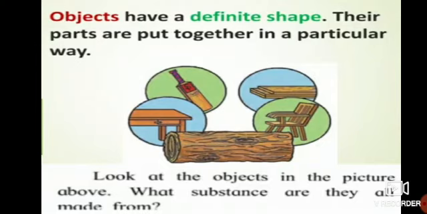Now here is a picture. What can you see? What substance are they all made from? Look at the picture. Observe it properly. What is the substance over here? Yes, here is the wood.